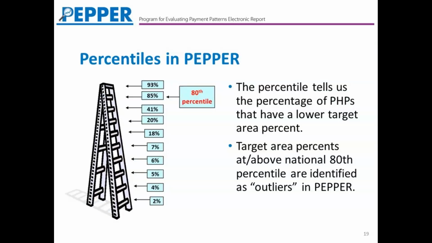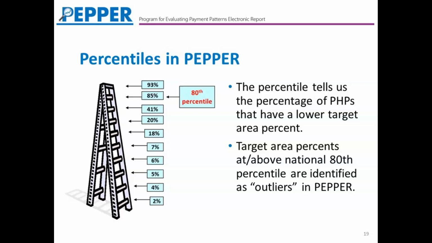Now, aside from the target areas in your PEPR that you will see calculated using the numerator and the denominator definitions for each of those target areas, we also calculate percentiles. And percentiles help us identify how different our statistics look from the majority of other providers in the comparison group. We calculate percentiles by taking the target area percent for a given target area. So let's say we're looking at group therapy and we take the target area percents for all of the PHPs in one of the comparison groups, let's say the nation.